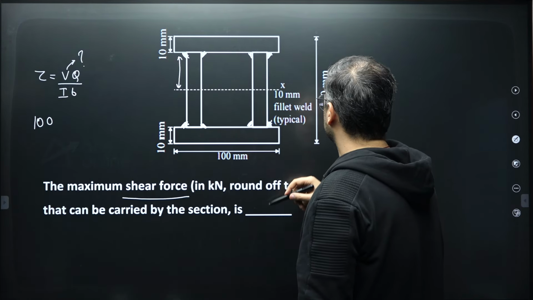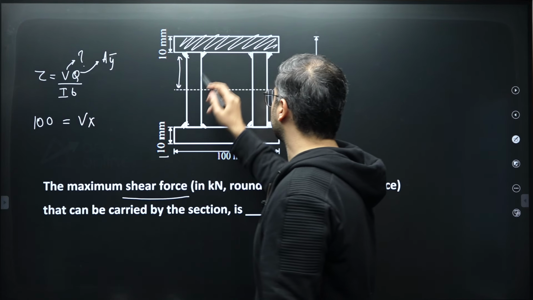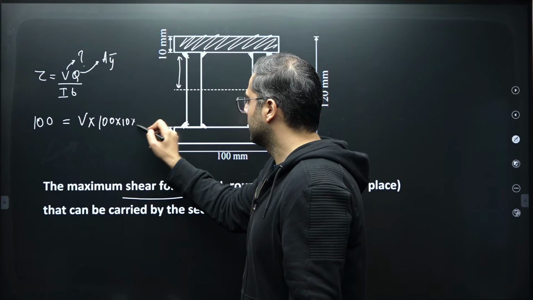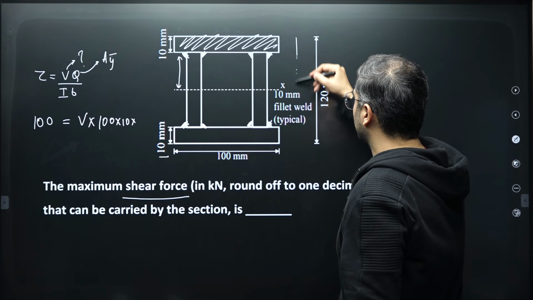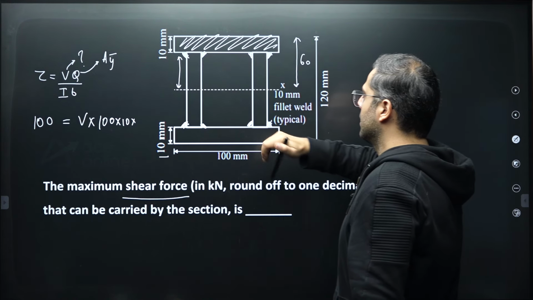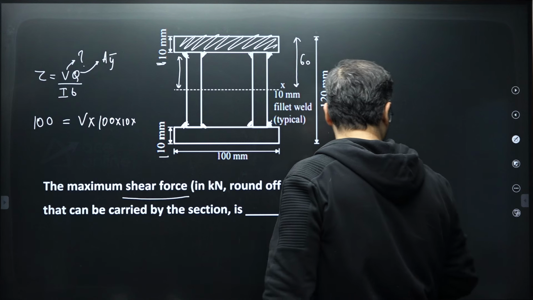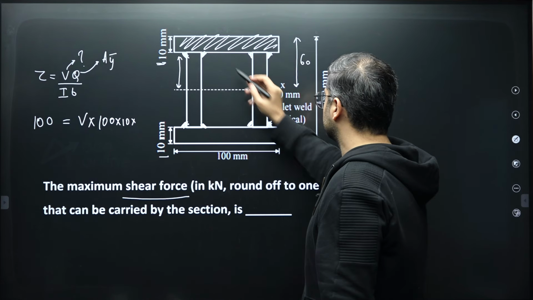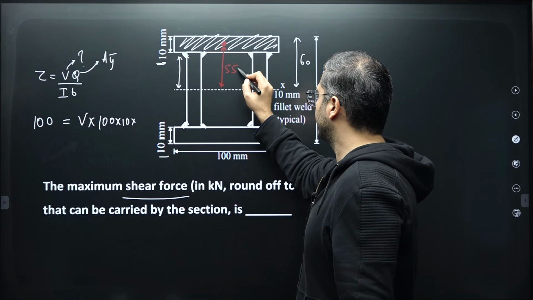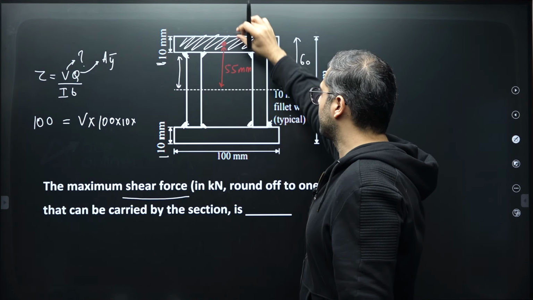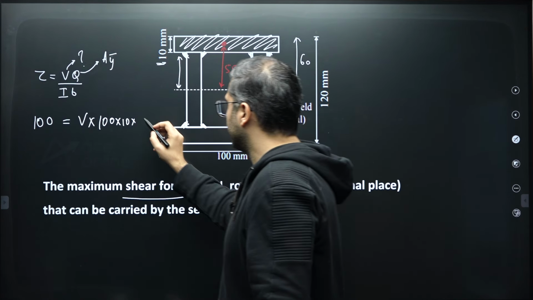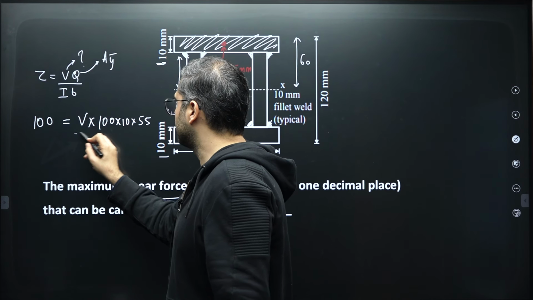A is this area, 100 multiplied by 10, multiplied by this total distance, which is 120 divided by 2, that is 60, and this thickness is 10. So we have to consider the CG of this area from the neutral axis. This will be 55 mm obviously, because 5 mm from the top you can subtract. So over here, take 55 as Y bar.